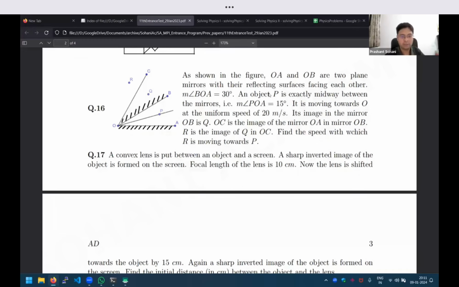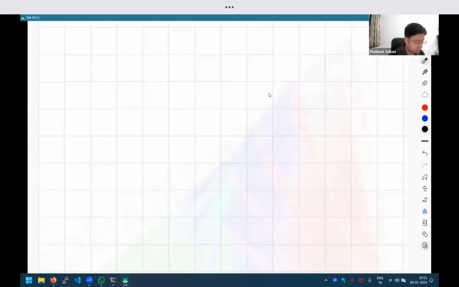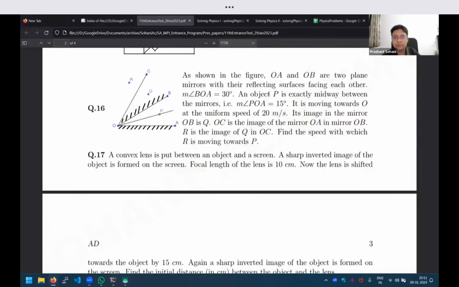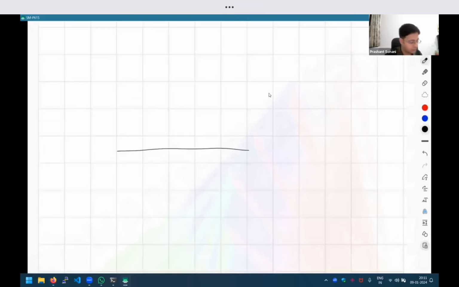So if I just copy the diagram onto my paper, I think the angle between the two mirrors is given as 30 degrees.